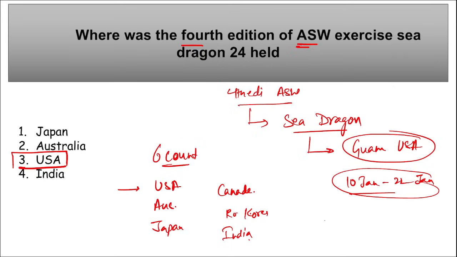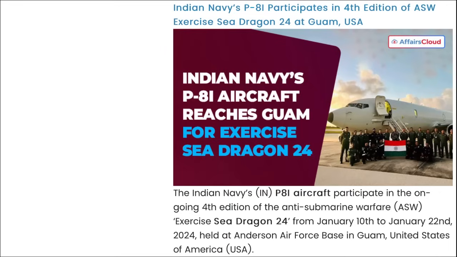Then one more thing to remember: the Indian Navy's P-8I patrol aircraft took part in this exercise. This question also becomes important. A question can be asked that in the 4th edition of the anti-submarine warfare exercise Sea Dragon held in Guam, USA, which Indian aircraft took part? It is the P-8I aircraft that took part in this exercise.